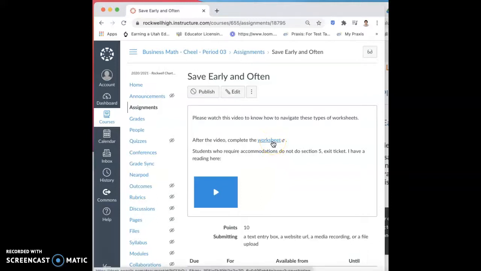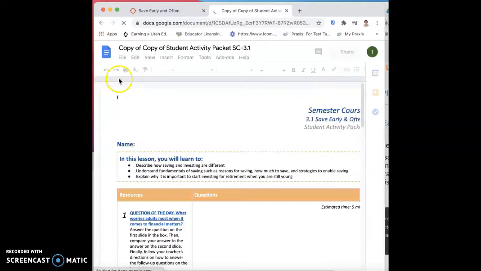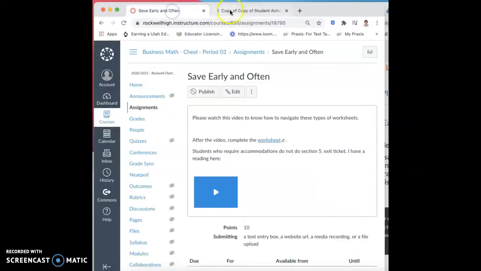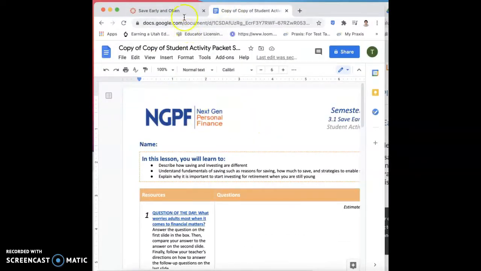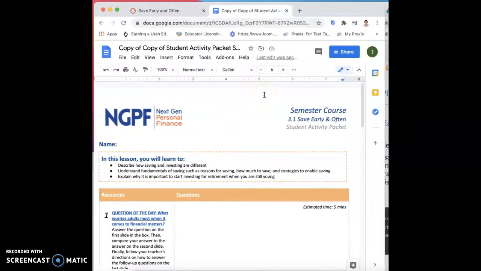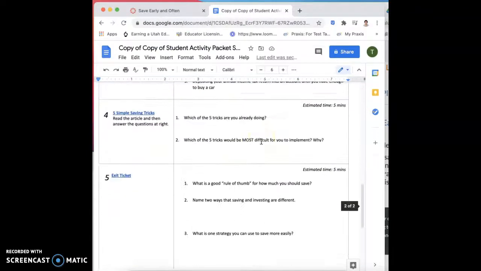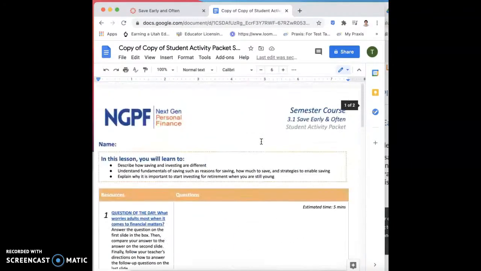So you've probably done this by now. You've clicked on my links and you know what this copy document means. You need Google Docs to make this work. So if you don't have Google Docs on your phone, please download it. Once you click on the link and you copy the worksheet, you should have something like this pop up on your phone, on your tablet, on your whatever it may be.